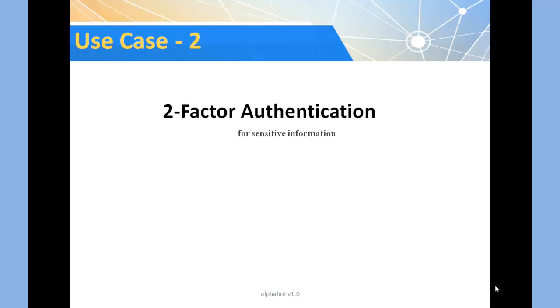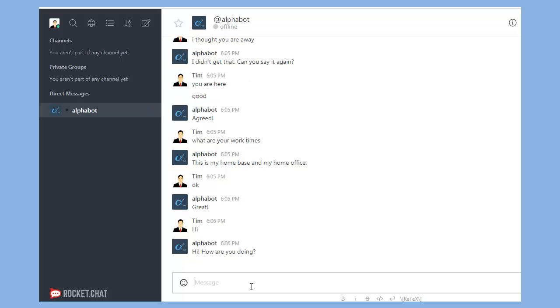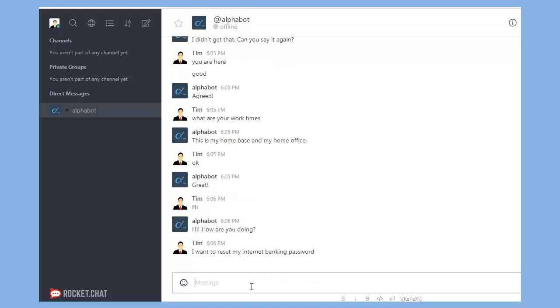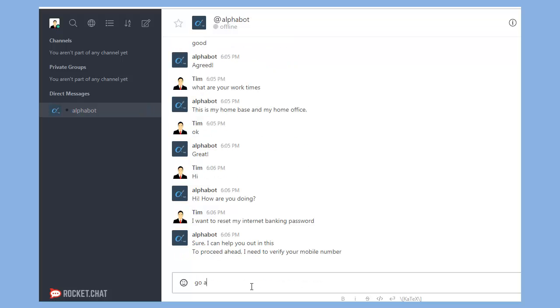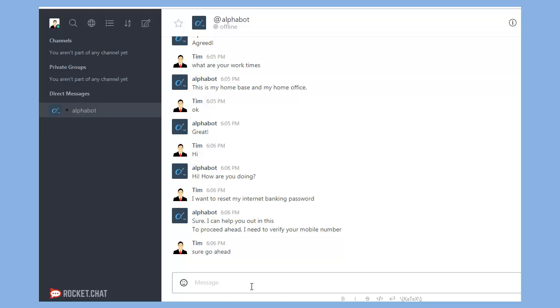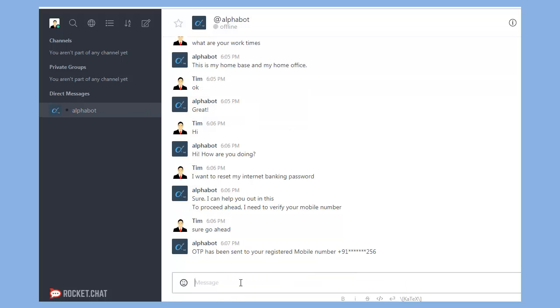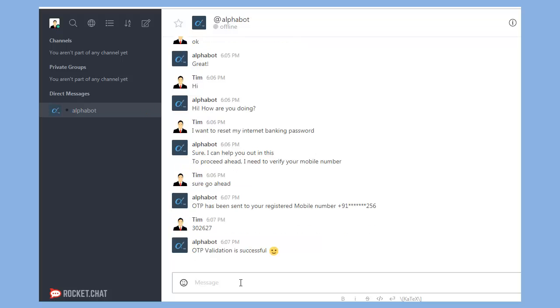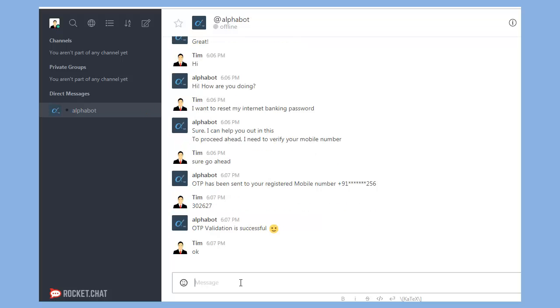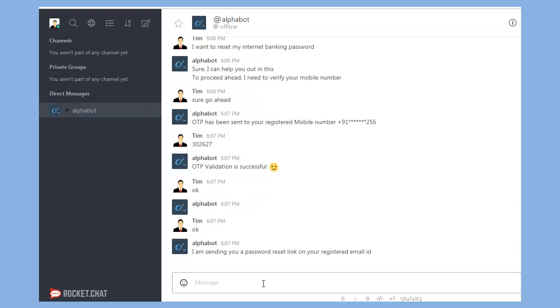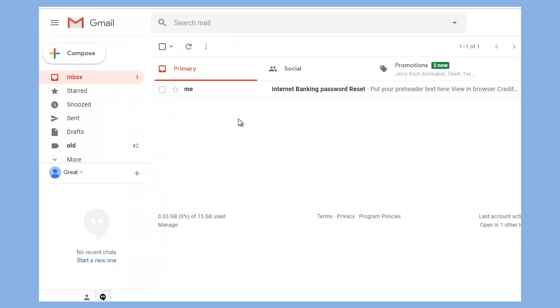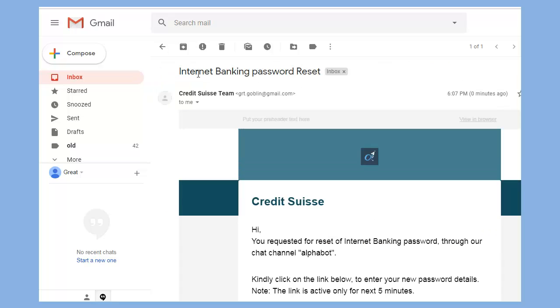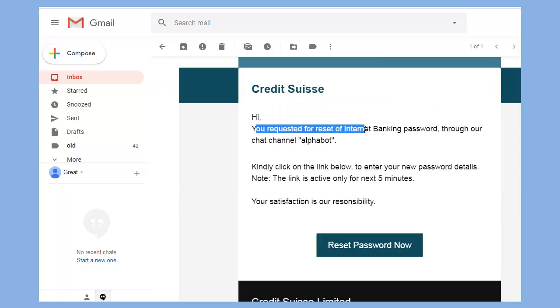Our second use case is the two-factor authentication of the user. Suppose our user wants to reset his password, which is sensitive information. We wanted to verify him. So we send him an OTP on his registered mobile number, and we wait for the user to punch in his OTP and we verify him. An email will be sent to him with the password reset link on his registered email ID.